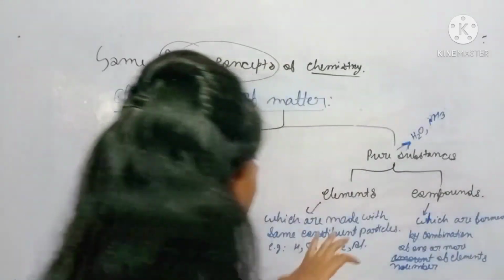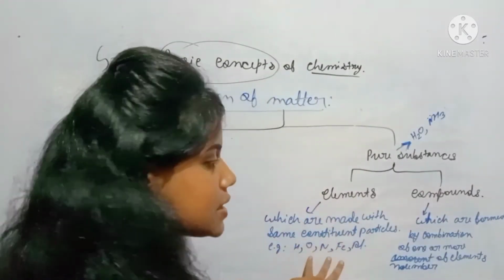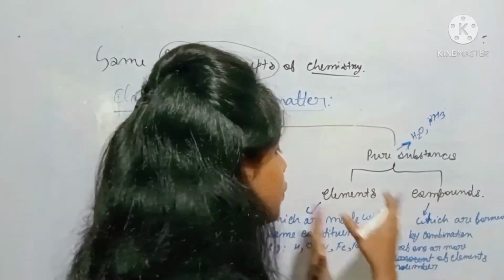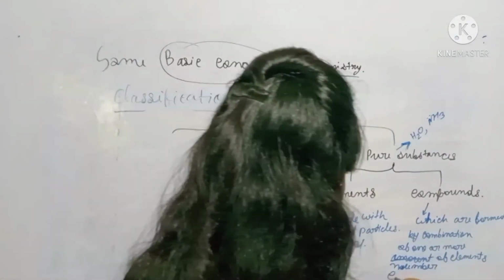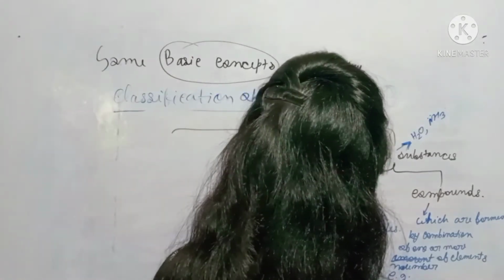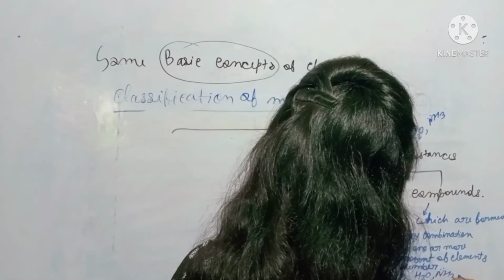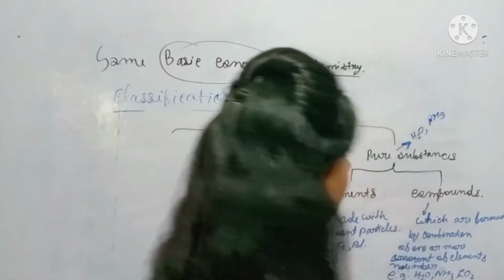Okay, so elements are those which are made with the same constituent particles, and compounds are those which are formed by the combination of one or more elements. For example, water, ammonia, carbon dioxide. Those are the examples of compounds.